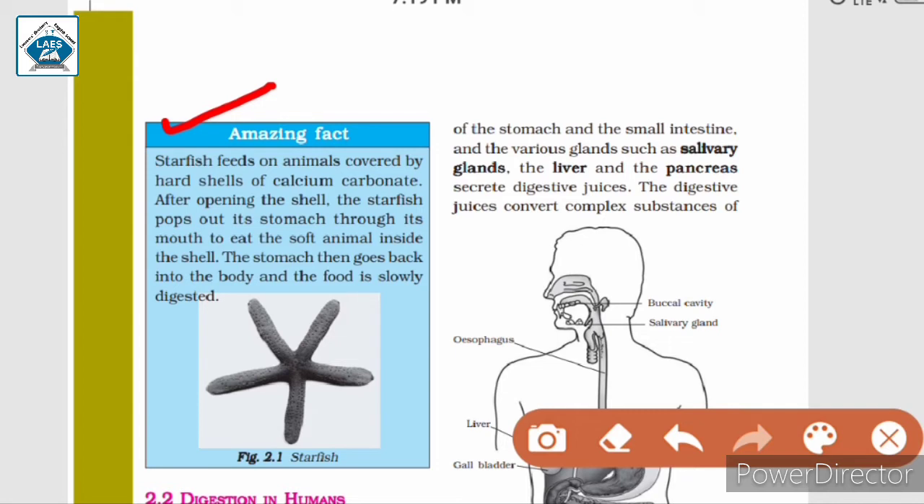Amazing fact, starfish feeds on animals covered by hard shells of calcium carbonate. After opening the shell, the starfish pops out its stomach through its mouth to eat the soft animal inside the shell. The stomach then goes back into the body and the food is slowly digested.